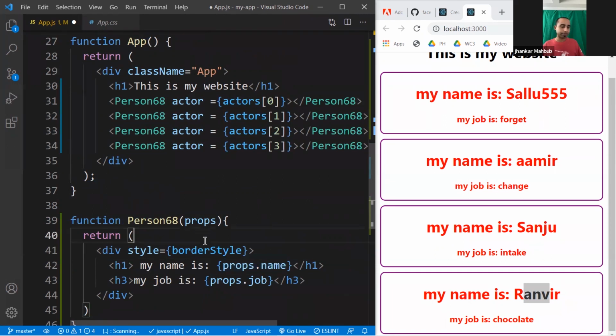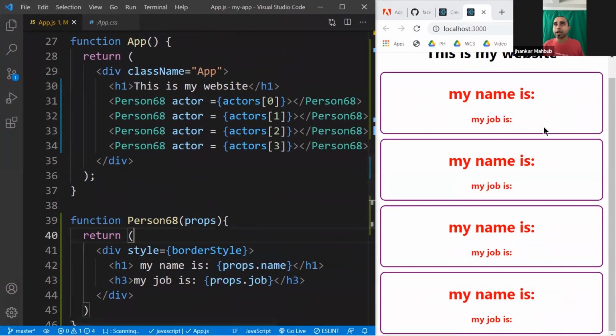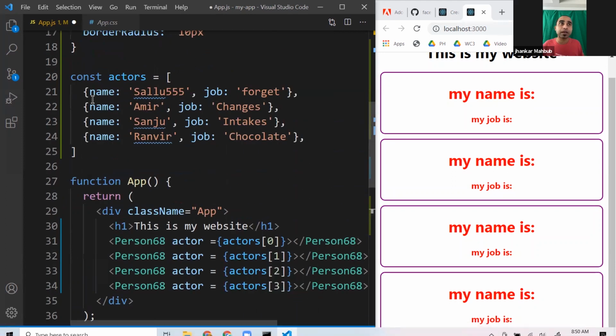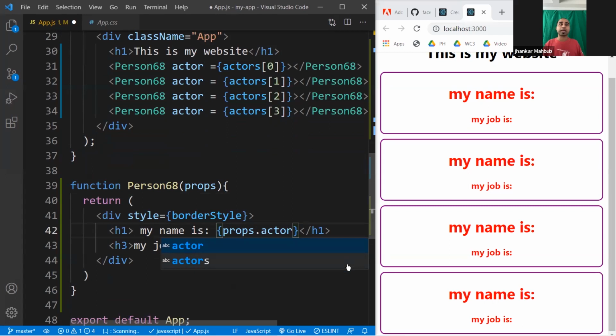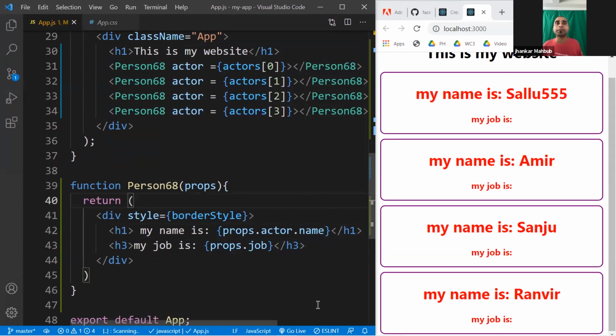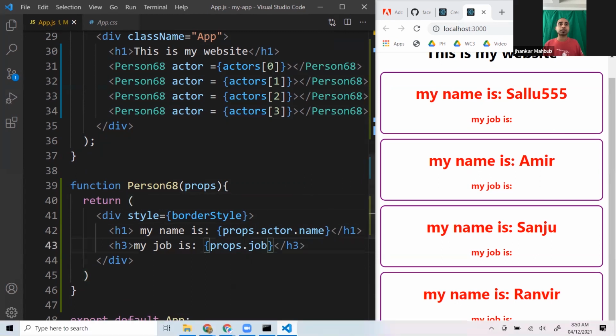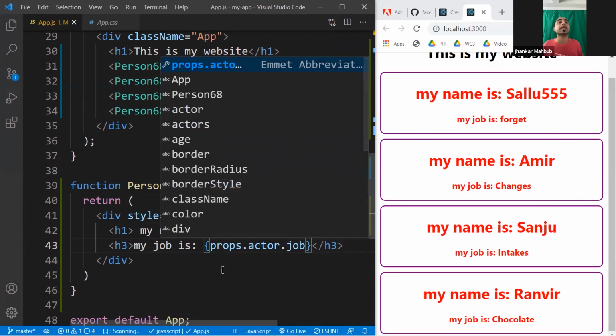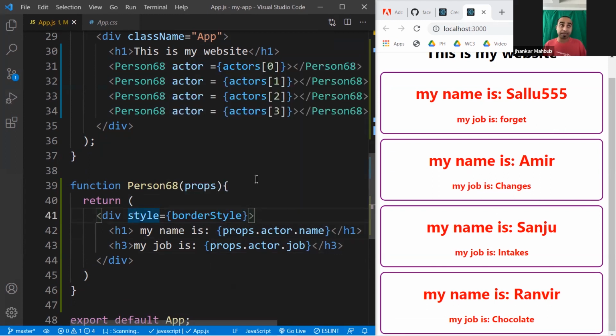If you run this way, right now they don't have any values because you are not passing a prop called name anymore. If you want, you can do props dot actor, and every actor is an object and has a name. You can do actor dot name, and if you do so, you see those names came back. And you can do props dot actor dot job, and if you do so, you'll get the jobs again. So this is the way you can pass different objects and access those objects' properties.